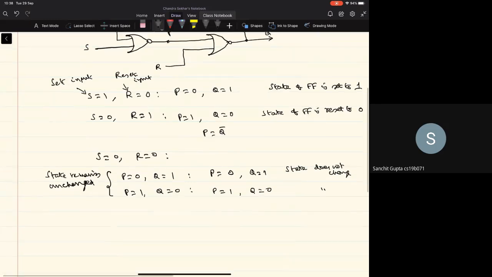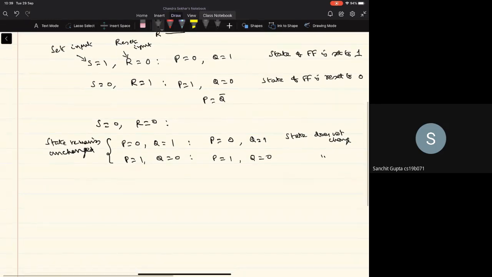Then there may be questions about what will happen if S equal to 1 and R equal to 1, right? As we'll quickly see, it leads to an undesirable state, and we can analyze this easily. What happens when S equal to 1 and R equal to 1? P is 0 and Q is 0, obviously.